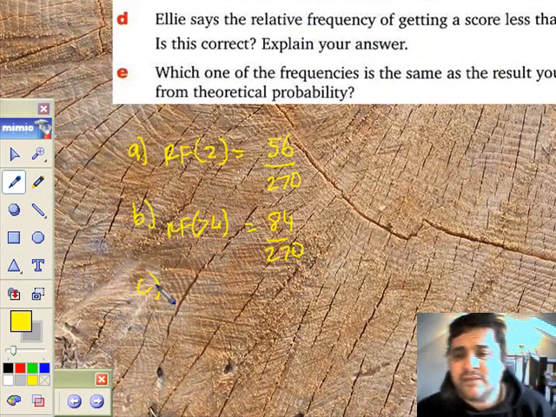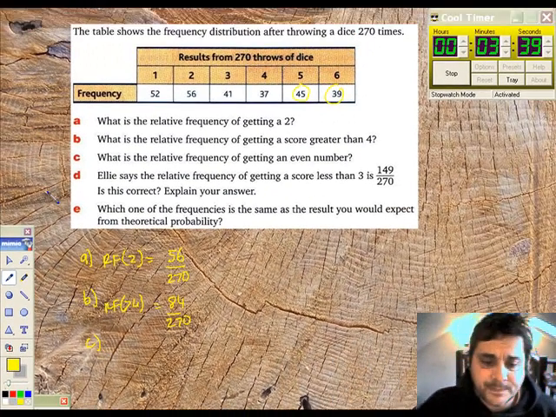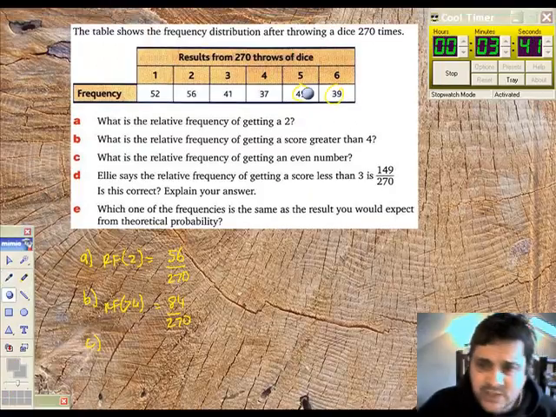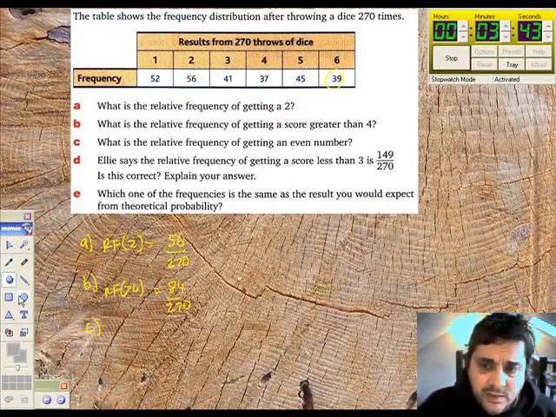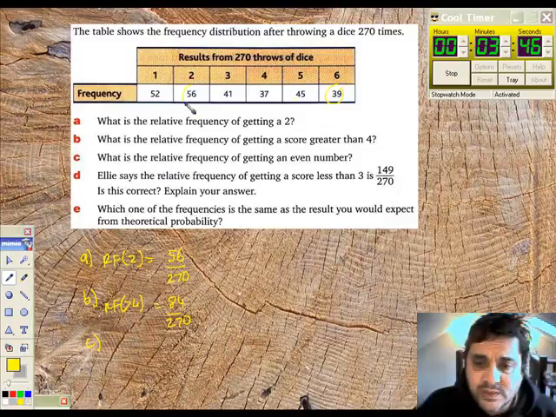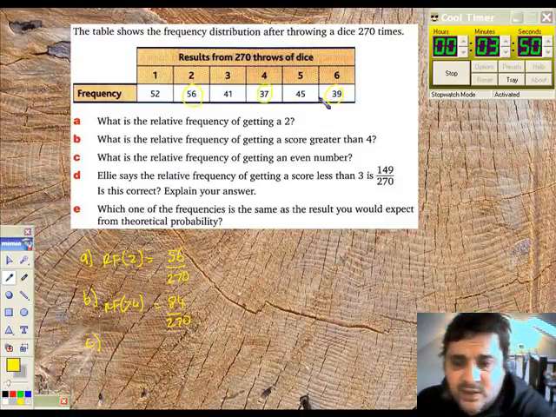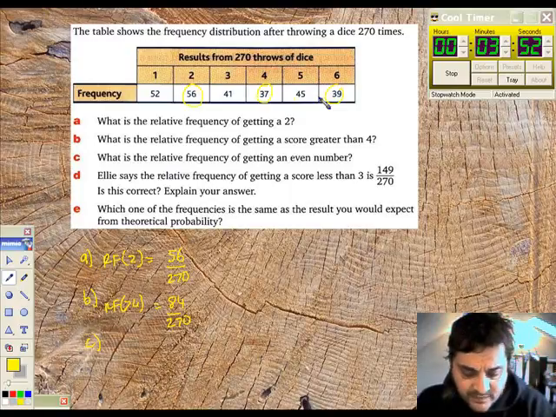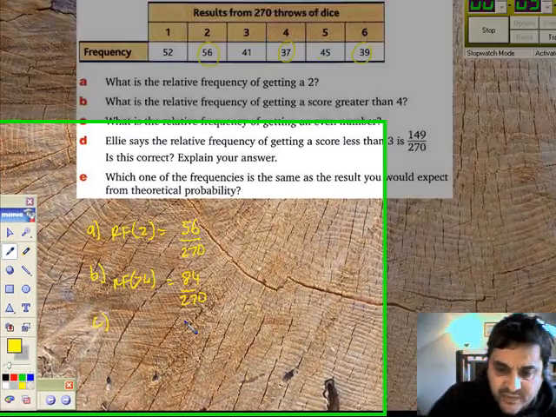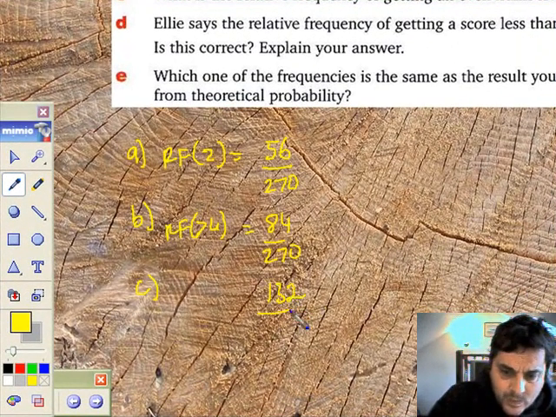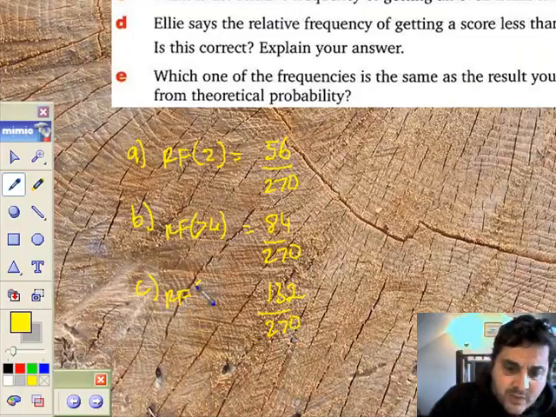C, what's the relative frequency of getting an even number? Well, let's just rub out the 5, it's not an even number. So I want 56 plus 37 plus 39. I'll quickly add it up. 56, 37 plus 39. That gives us 132 out of 270. That would be RF of an even number.